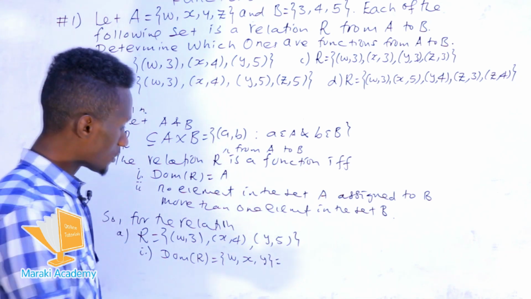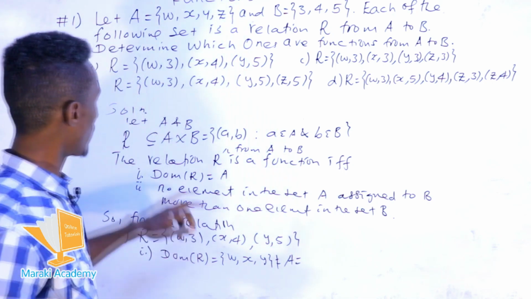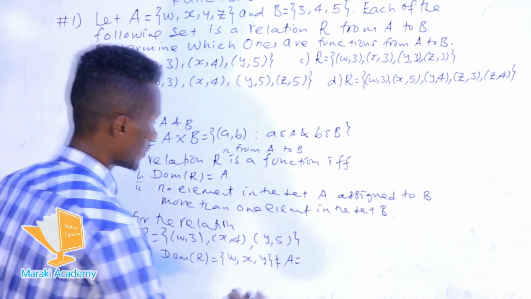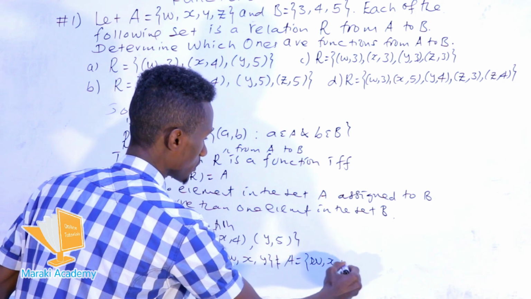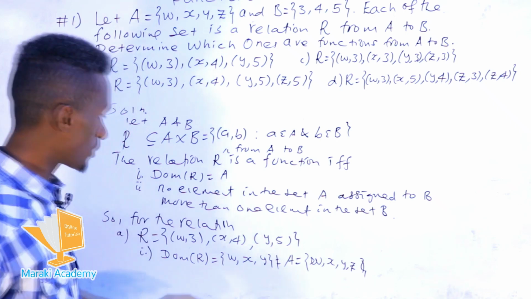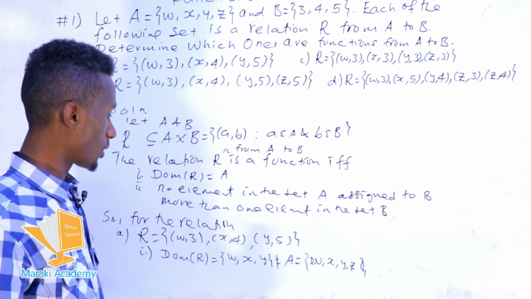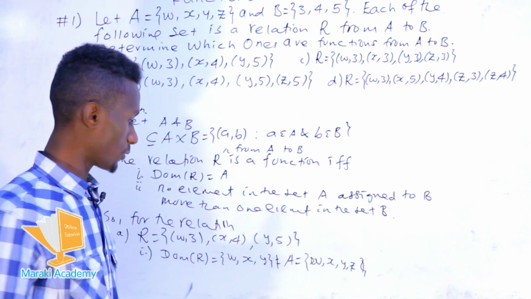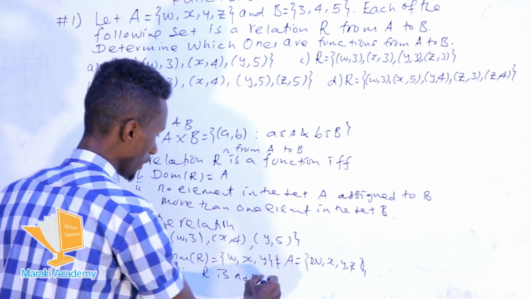But this set is not the same as the set A. The set A is W, X, Y, Z. So one element, Z, is not assigned to any element in the set B. Therefore, the domain of R is not all elements in the set A. Therefore, we conclude that R is not a function.